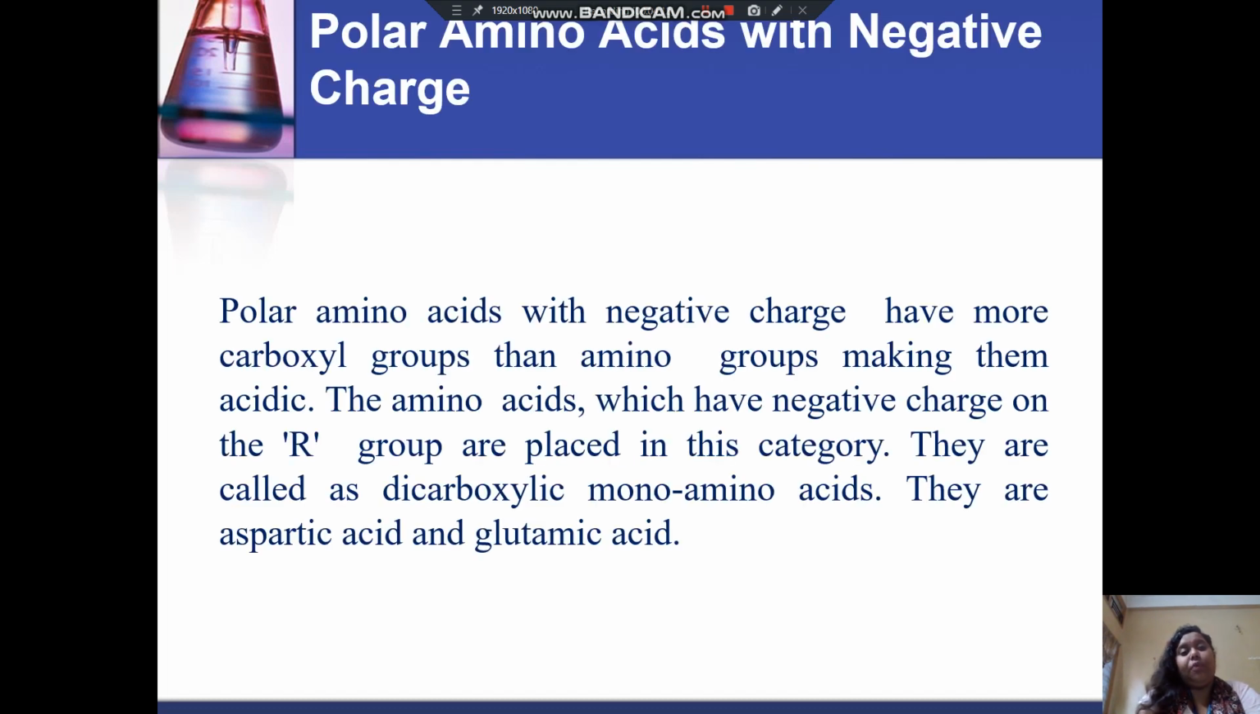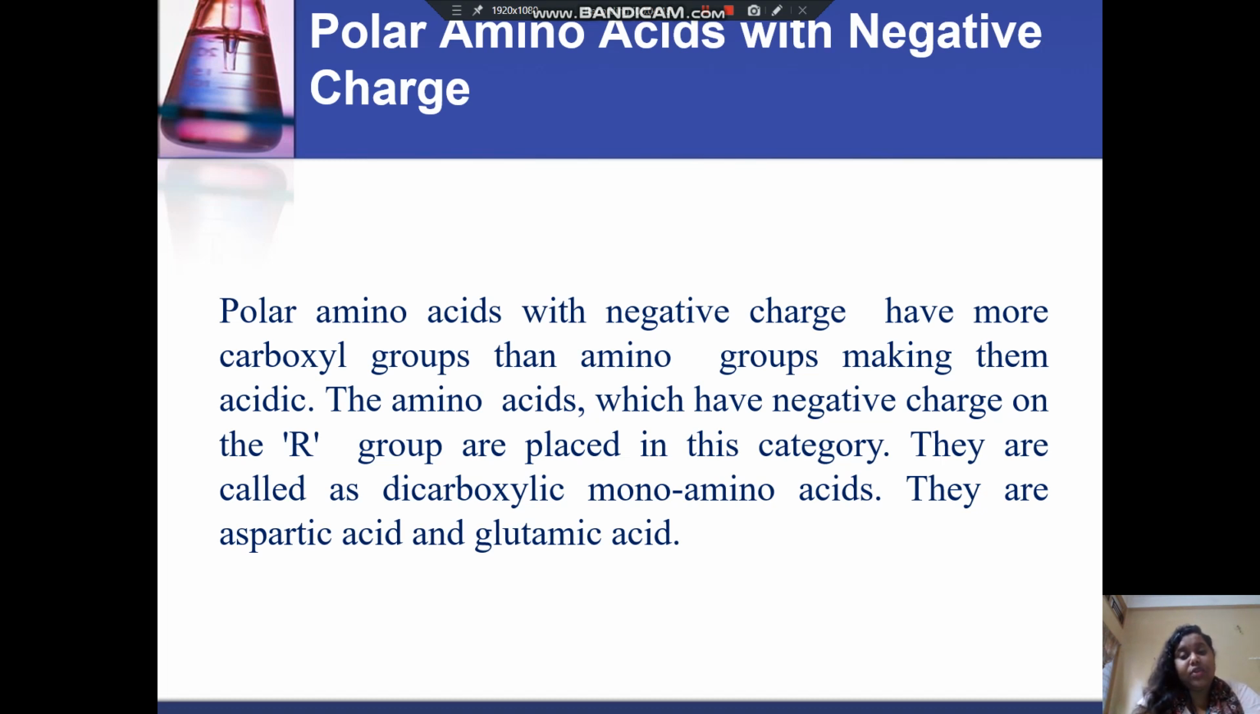And now comes the polar amino acids with negative charge. The polar amino acids with negative charge have more carboxyl groups than amino groups. As we discussed, polar amino acids with positive charge contain more amino groups as compared to carboxyl groups. But the polar amino acids with negative charge contain more carboxyl groups than amino groups. Totally opposite to each other, and they make them acidic, as in case of positive charge, it made them basic.